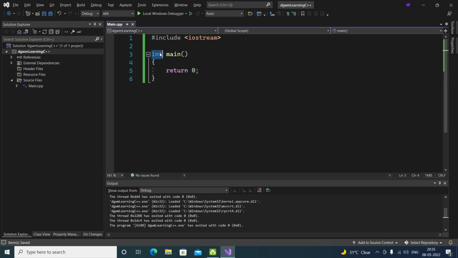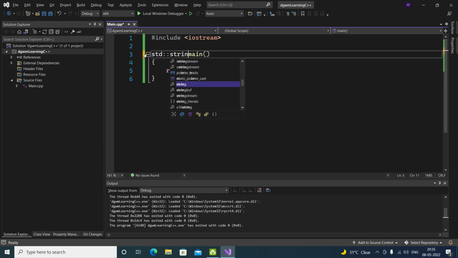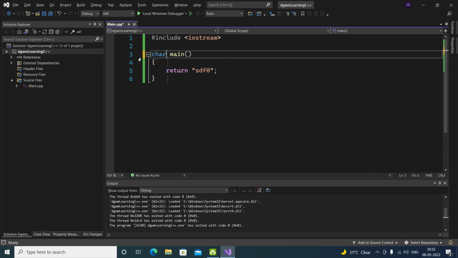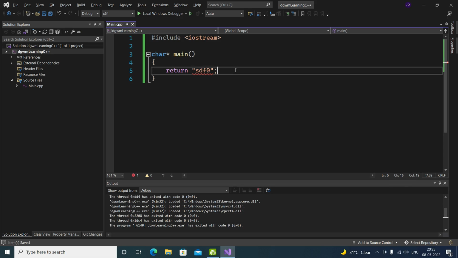If we go to char, we can return any character, like a string. If you want to go to string, you can just return it as a string, or there is another way we can use it like this. This is going to show us an error. Like this, it's not going to show us an error. Maybe this. I don't know why. Let's test it out.